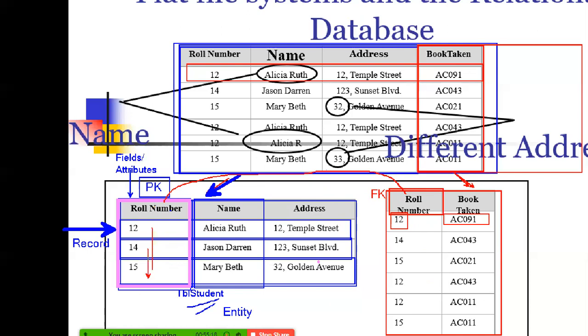A primary key is a field which is used to identify a record uniquely. For a student, roll number is the primary key. For an employee, employee ID is the primary key. That means that particular field should not be duplicated and cannot be left blank. It is an identifier for that particular entity.